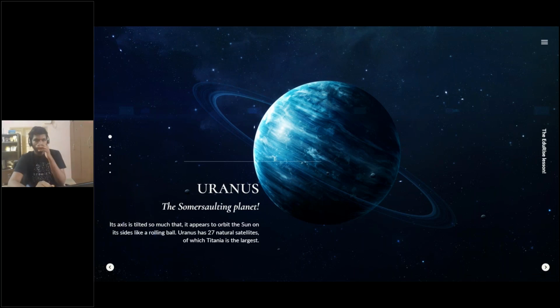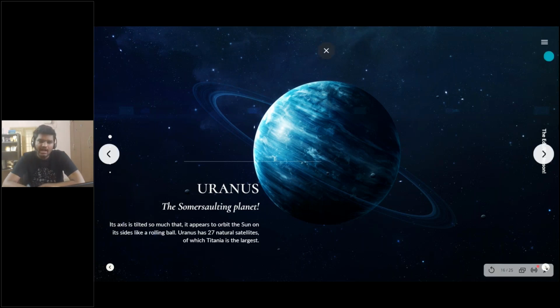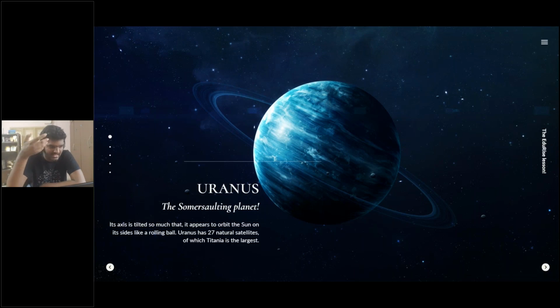So it almost looks like it's somersaulting, because the entire planet, let's say if this is the planet, it's tilted like 90 degrees, and it's rotating and then revolving around the sun as well. So that's why it's quite interesting, and because it's quite far away from the sun, it almost doesn't have any heat. It's full of ice again, right?